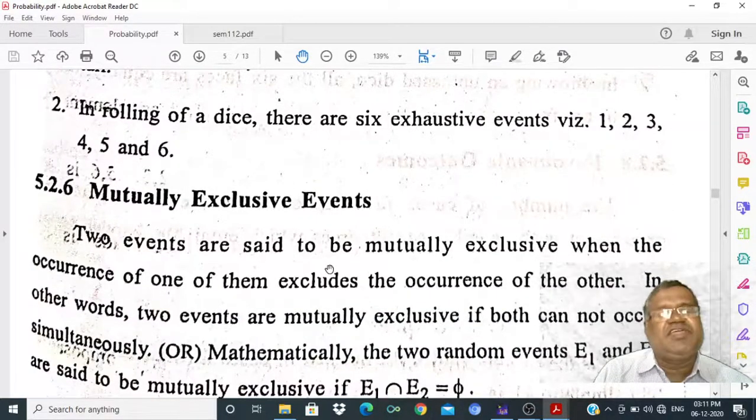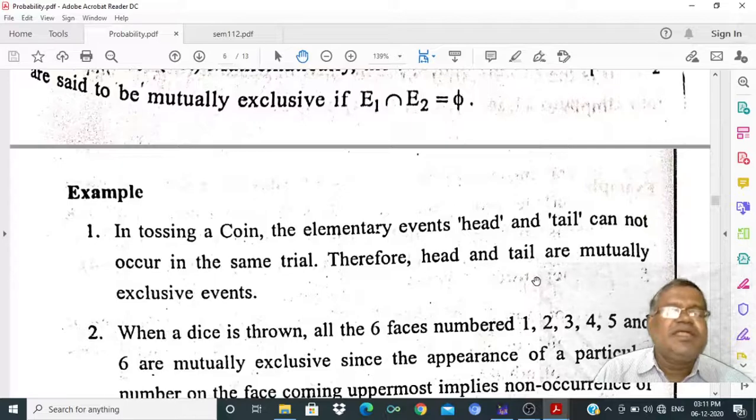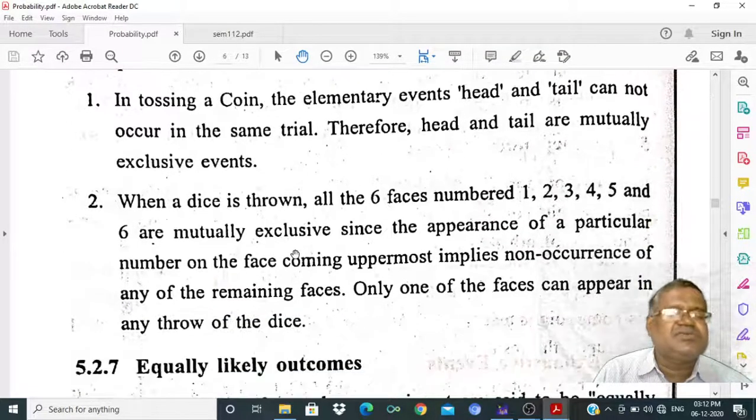Mutually exclusive events. Two events are said to be mutually exclusive when the occurrence of one of them excludes the occurrence of the other. In other words, two events are mutually exclusive if both cannot occur simultaneously. In tossing a coin, the elementary events head and tail cannot occur in the same trial. Therefore, head and tail are mutually exclusive events.